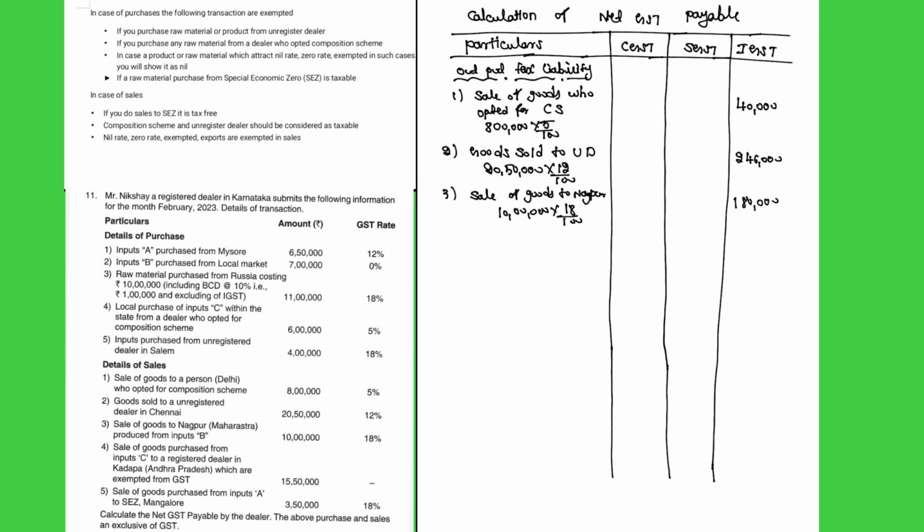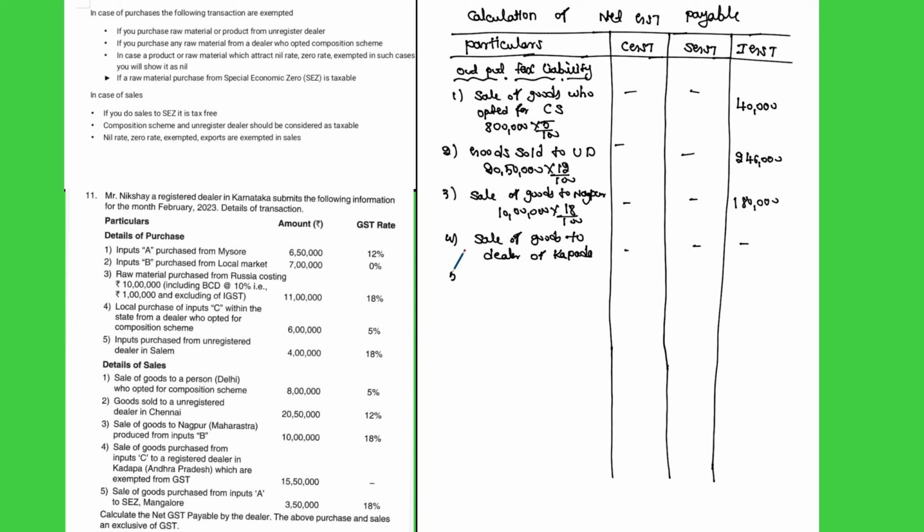Fourth transaction: sale of goods purchased from input C to a registered dealer in Kadapa, which are exempted from GST. They are only saying it is exempted. So for the sale of goods to a registered dealer of Kadapa, they are saying exempted, so no need to charge any kind of tax.